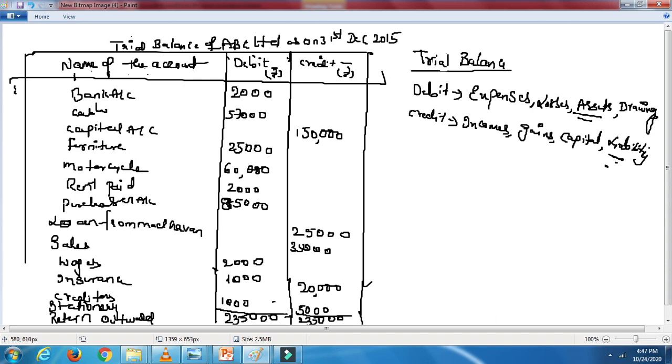The trial means trial and error. So if any error is there, one more time you will go back and do the correction. We need not do this, but in practical experience, the companies and all, they do it like this. So here also I hope I made it clear how to prepare a trial balance. Now I am going to show you the problem which we did in my last class: journal entries, ledger account and trial balance. Let me show you that.